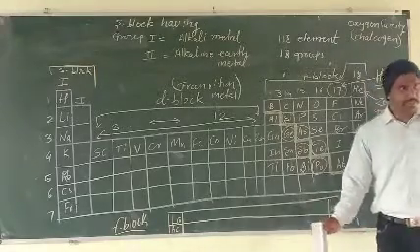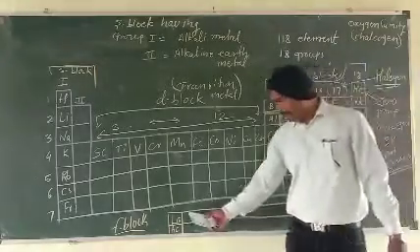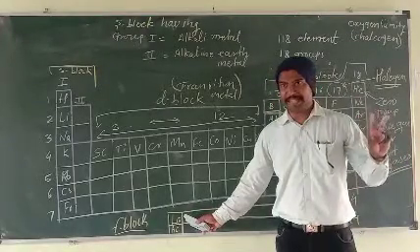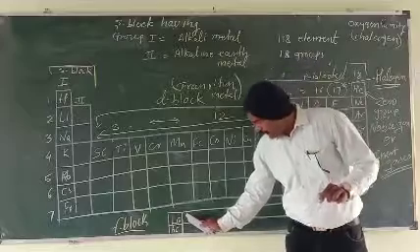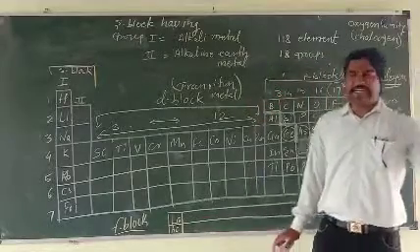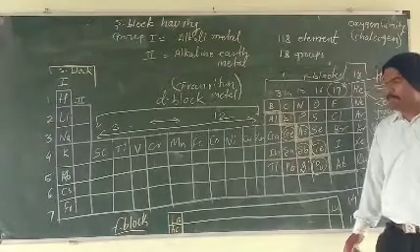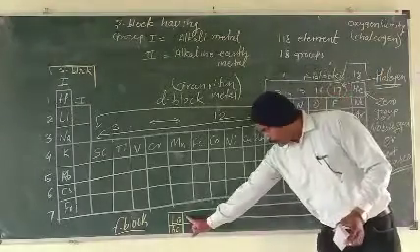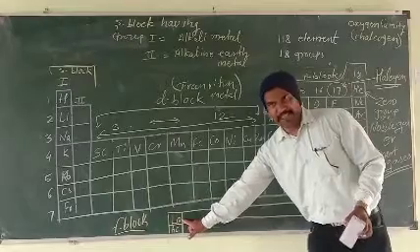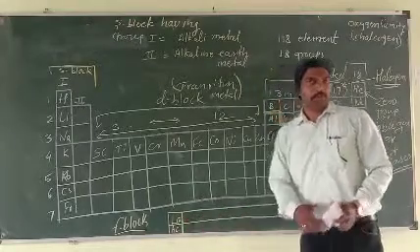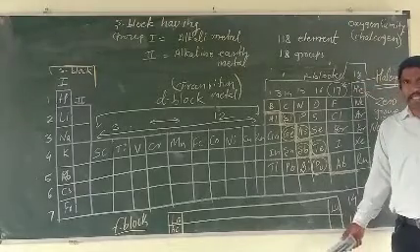Now listen carefully. They have given a total of 15 elements, but in the f block only 14 elements are involved. Which elements start the family? Listen. This is called the lanthanoid series. Then tell me, what is the lanthanoid series?